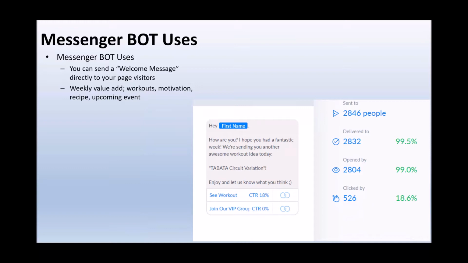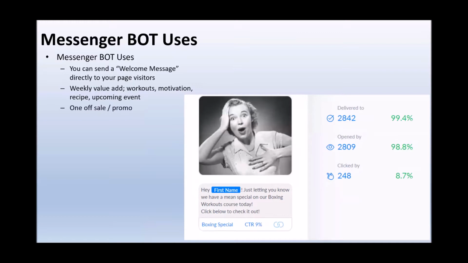The most important part of this, though, is you've got to make sure it's a value add for your client. You've got to make sure they don't feel as though they're getting spammed by these messages. So make sure you are adding value, because when it comes to the next part in the sequence, you want to make sure they see it as well. So the next part could be that one-off sale or that one-off promotion. All right. So provided you're adding value with the weekly stuff, they're not going to unsubscribe from your list, so that when you do a one-off sale or a promotion, they're there for you.